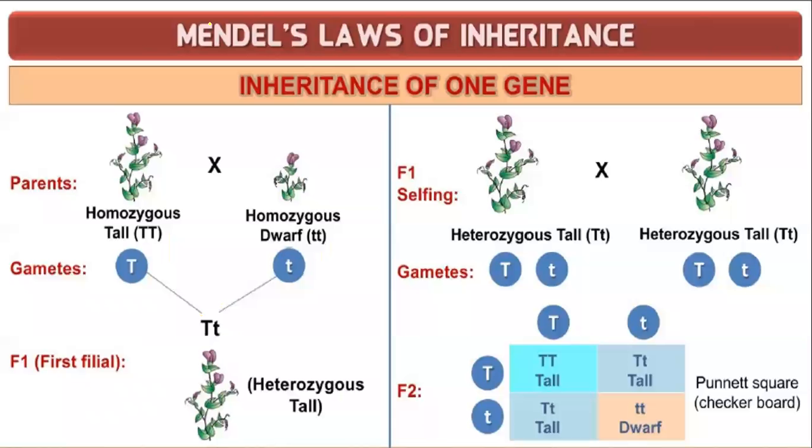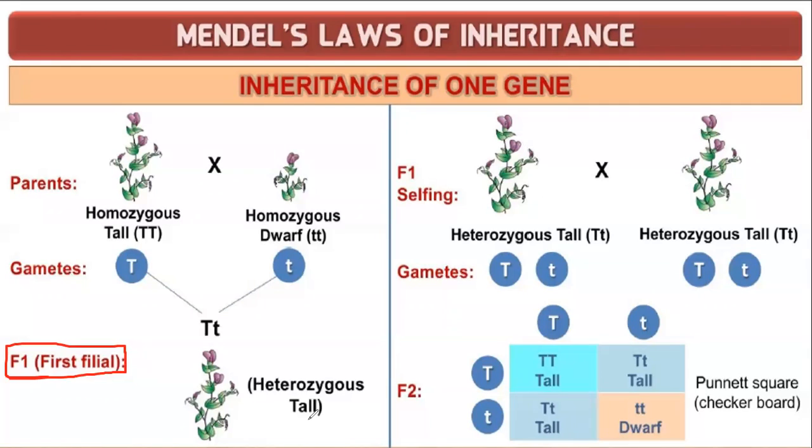Okay, back to our slide. So the gametes heterozygous tall, and that is the F1 generation. Guys, read the question. If the question is asking you about the F1 generation, then the offspring will definitely show only the dominant character.